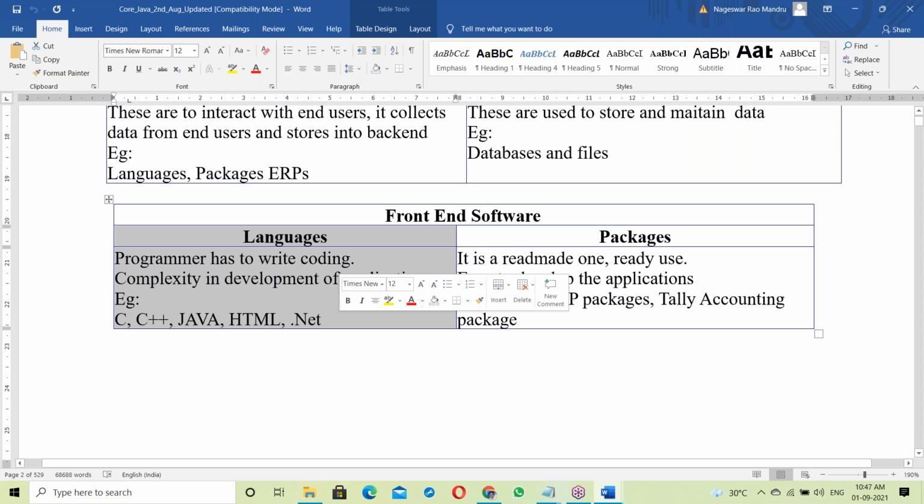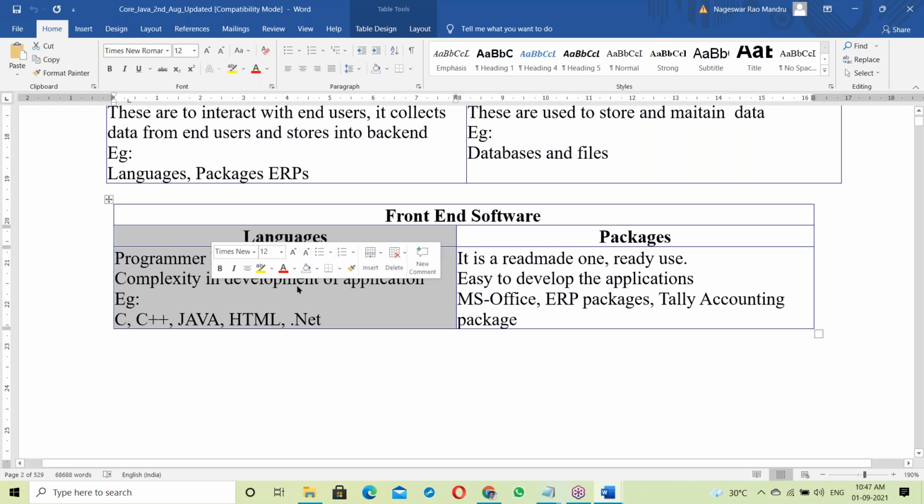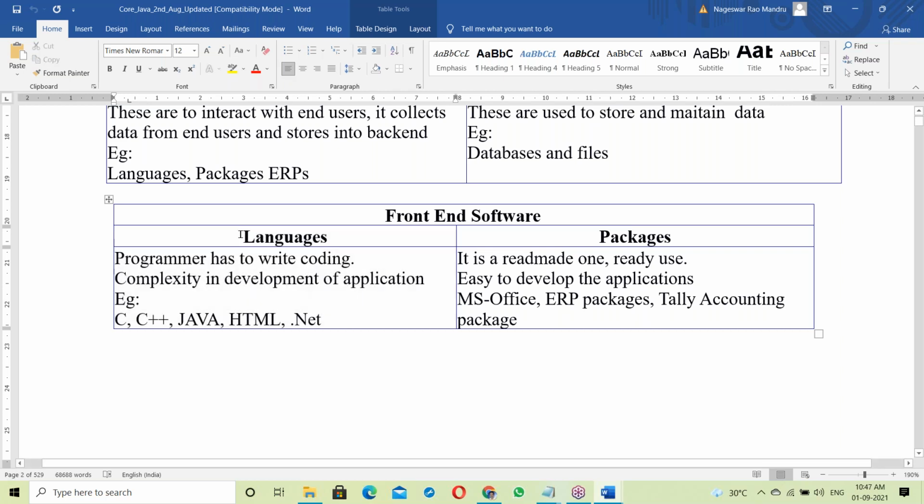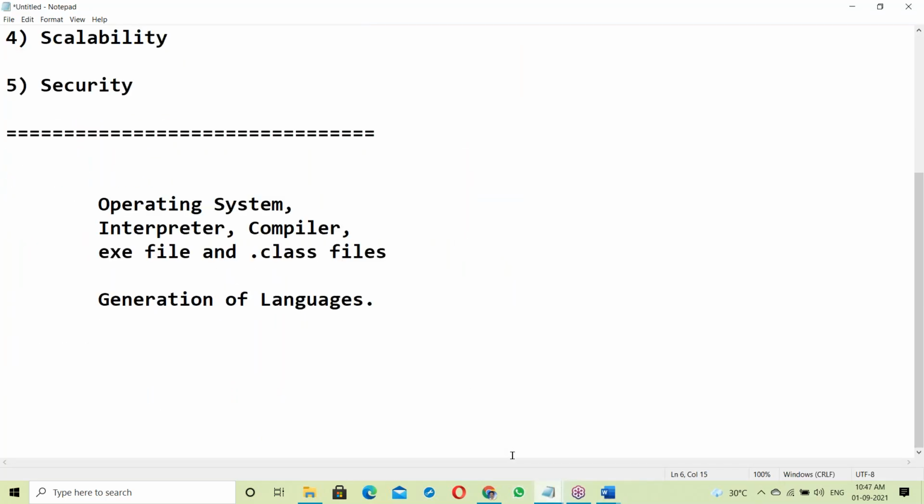In a language, we should write the code. The programmer has to write the programming. Java comes in languages, so our topic is language. Let us move to languages here. What is a language?